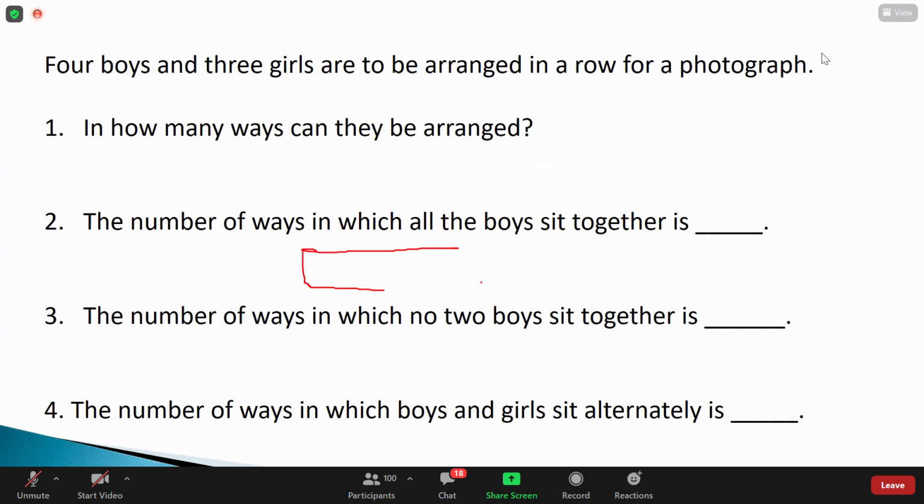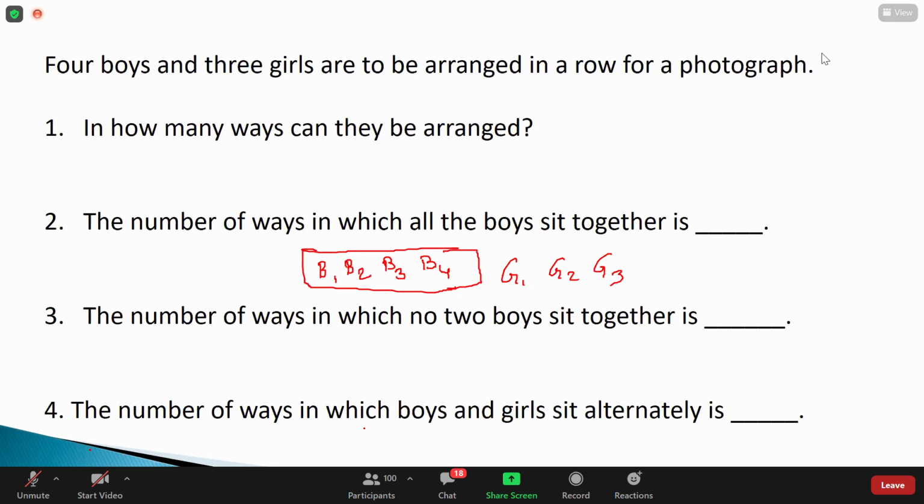So let us assume B1, B2, B3, B4. These are one set because we can't separate them. And how many girls are there? G1, G2, G3.